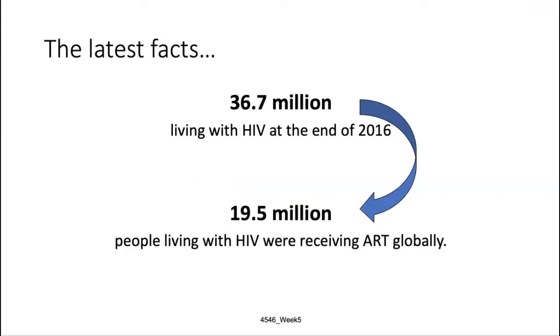But there's a little bit of a discrepancy here. You can see that 36.7 million people were living with HIV at the end of 2016. That's because of good management, they're not dying. But of that 36.7 million, only 19.5 million are receiving antiretroviral therapy globally. And so there has been a huge push to make sure that these medicines are available to everyone in the world.